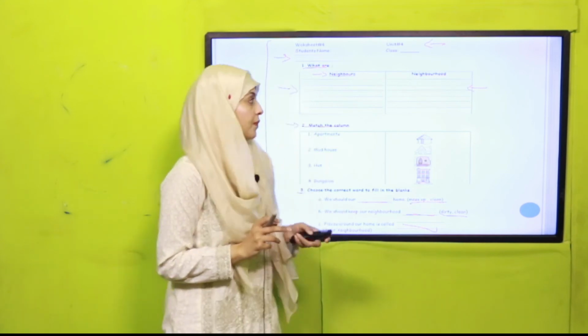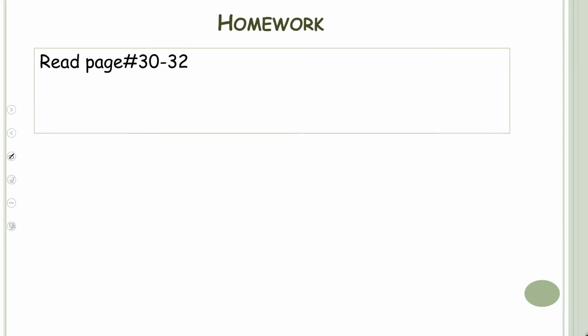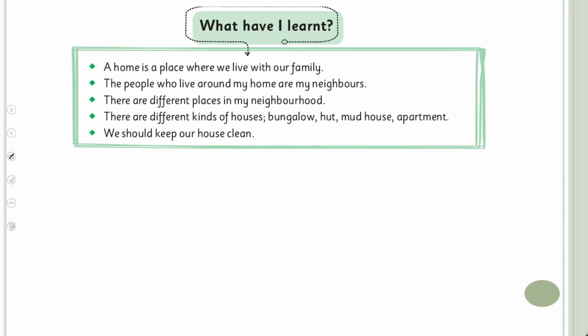Very good. Now, your teacher will check your assessment sheet. Now, your homework is to read page number 30 and 32. This will be your reading assignment. You have to pause the video and you have to read unit number 4. Next, what have we learned in unit number 4?